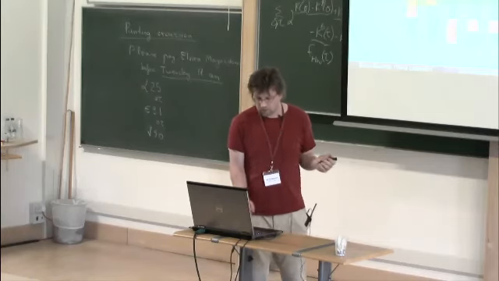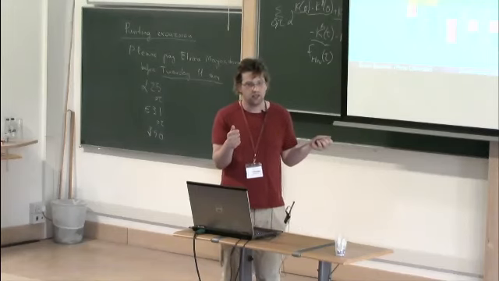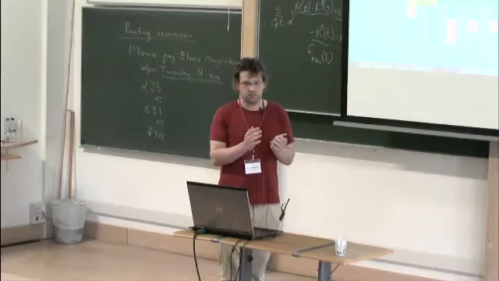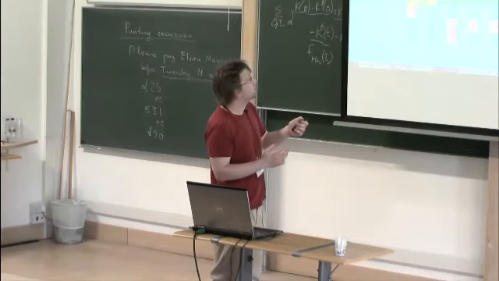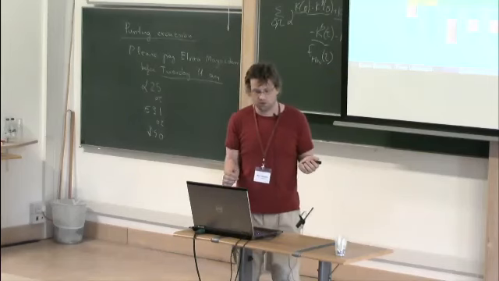So we need to construct K1, K2, K3, and so on, such that our cover does not contain too many elements. Obviously, if an element is in some tail, like here, then it will be in all blocks for the blocks being large enough. So that's guaranteed. We just need to construct K1, K2, and so on, such that our series of intersections does not contain too many elements and is not too big, so we can compute with the halting problem.